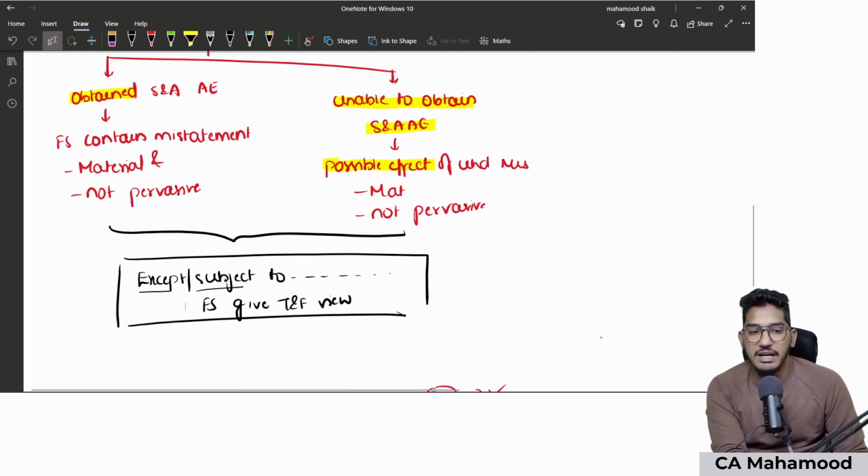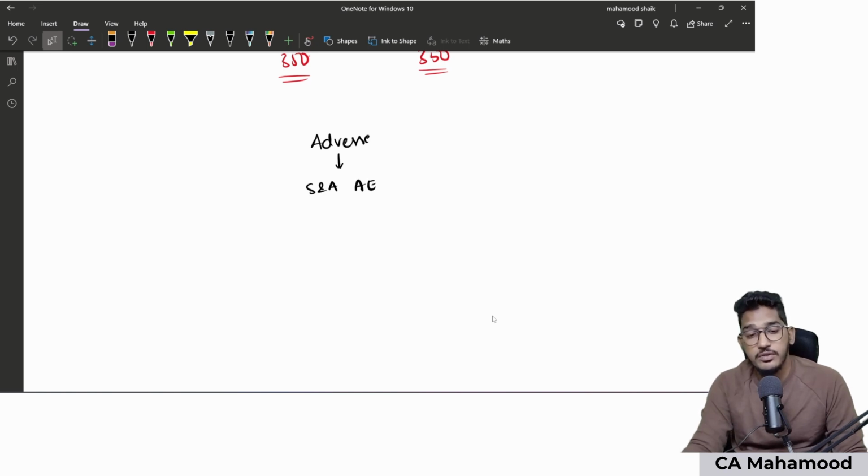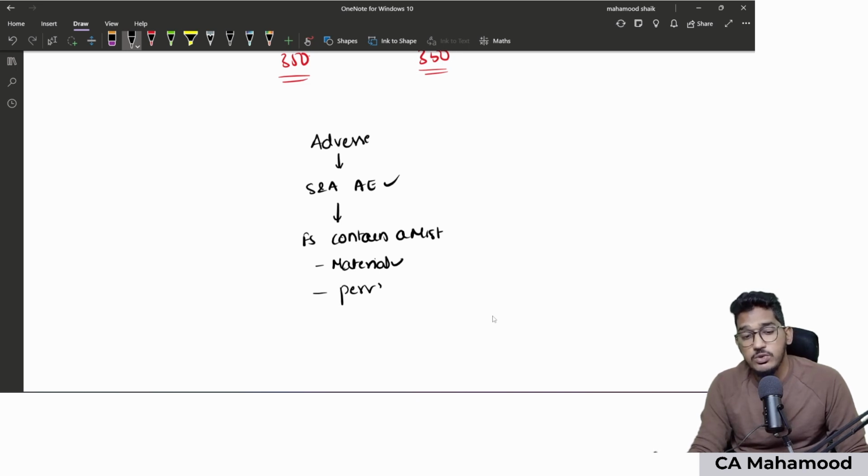Understood? So for qualified opinion, we have revised two circumstances in which it will be given. Now let us try to understand when adverse opinion will be given. See, adverse opinion will be given only in one case, and that case is the auditor is able to obtain sufficient and appropriate audit evidence, and on the basis of that audit evidence, the auditor concluded that financial statements contain a misstatement, and the effect of the misstatement is material, and it is not just material, it is even pervasive also.